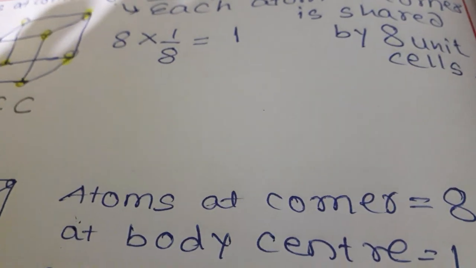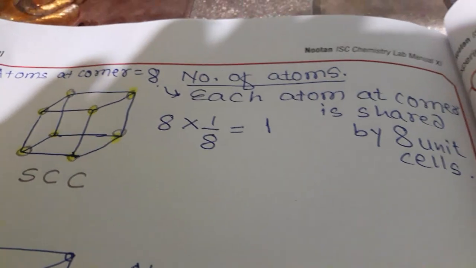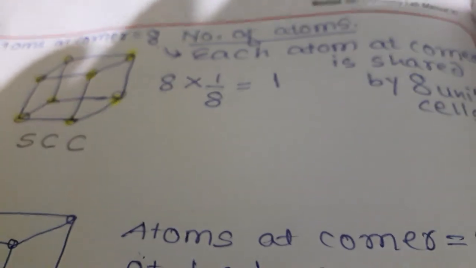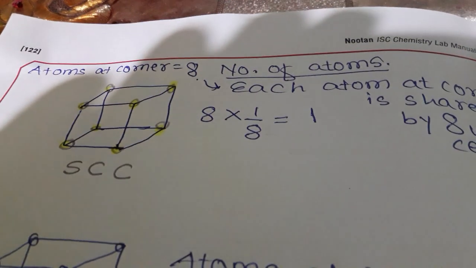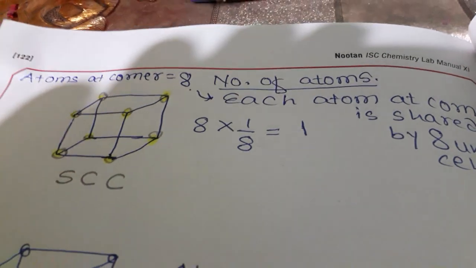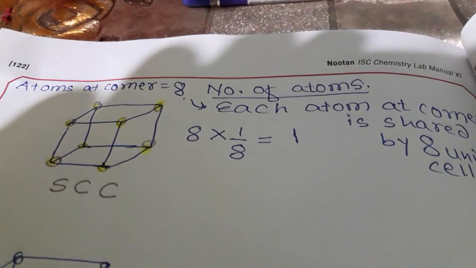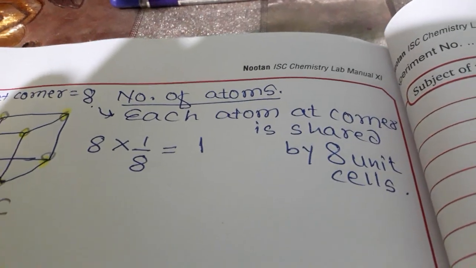So each atom contributes only 1/8 to that particular unit cell. So the number of atoms in a simple cubic cell is 8 into 1 upon 8, equal to 1 atom.